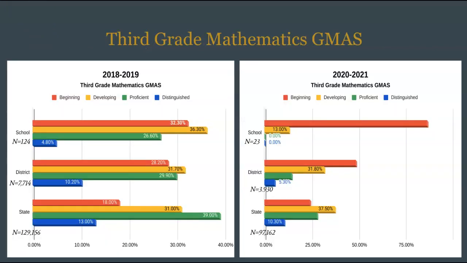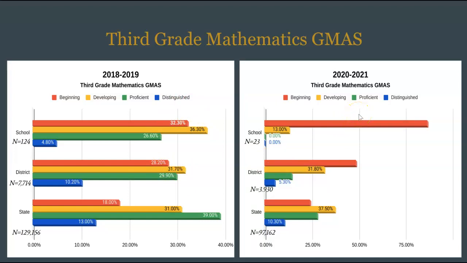Now we will examine mathematics data for grades 3 through 5. In 2019, 124 students took the Math Georgia Milestones. Although Oakview had more students at the beginning level than the district and state, Oakview had more students at the developing level, which is considered passing, than the district.